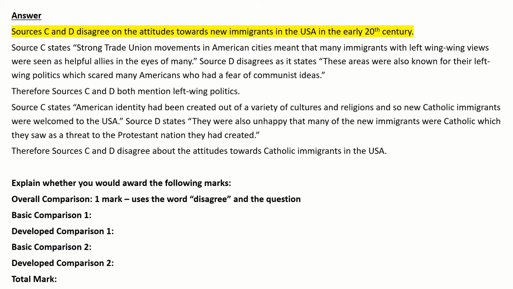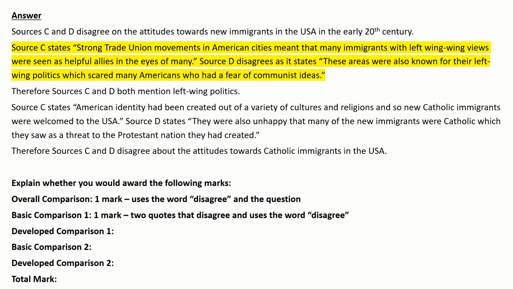So the overall comparison, sources C and D disagree on the attitudes towards new immigrants in the USA in the early 20th century. That is correct. The sources do disagree. Use the question and use the word disagree, so you get 1 mark for that. And then the comparison of the quotes, you've got a quote about left-wing views and disagreeing with another quote about left-wing views. So one of them saying that they were seen as helpful allies, another one was saying that Americans were scared. So they are 2 quotes about the same thing and they disagree, so you get a mark for that.